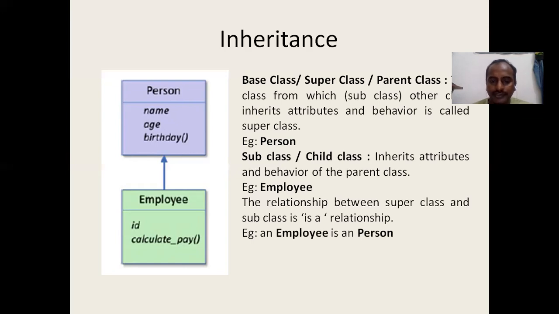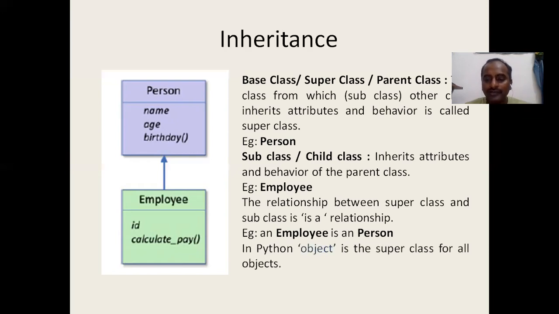In Python, object is a superclass for all objects. What do I mean by all objects? For employee, the superclass is Person. And for Person, what is the superclass? Does it have any superclass? Whenever we simply define a class without giving any parent class to it, Python automatically inherits the object class.